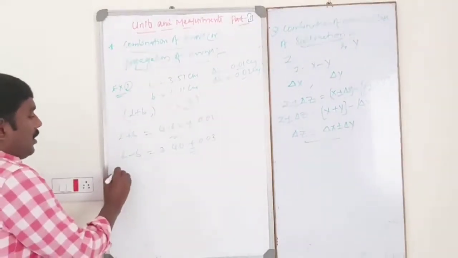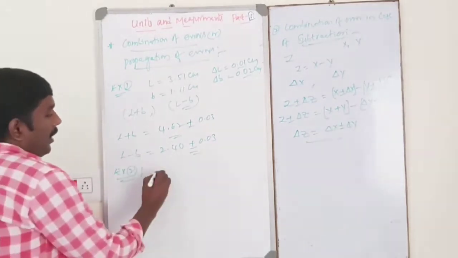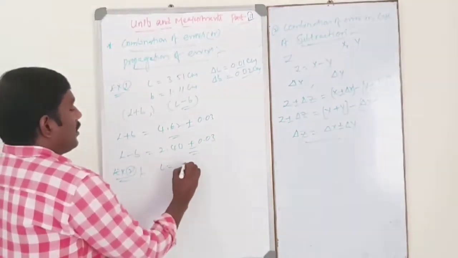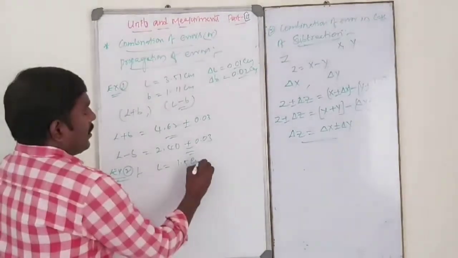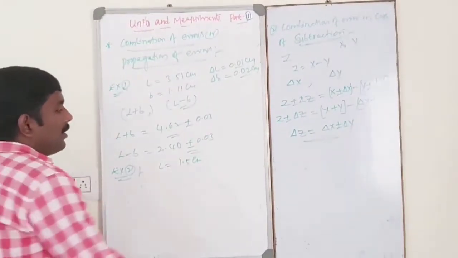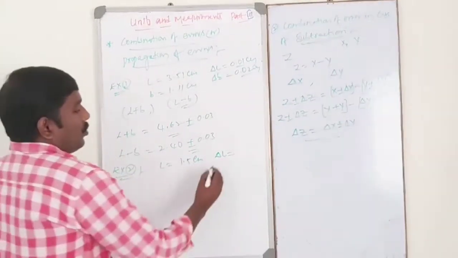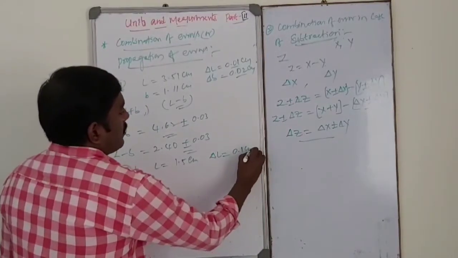So another example. In any experiment, the length of the rod is found to be, suppose, 1.5 centimeter, and the error in this case is found to be 0.1 centimeter.